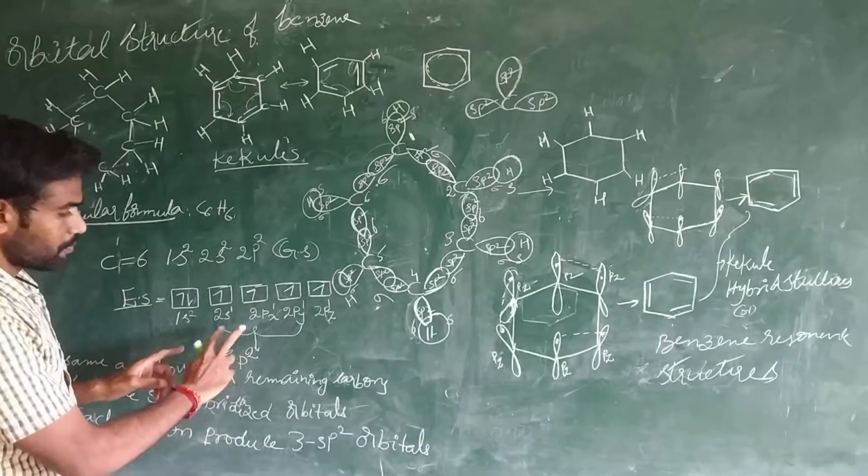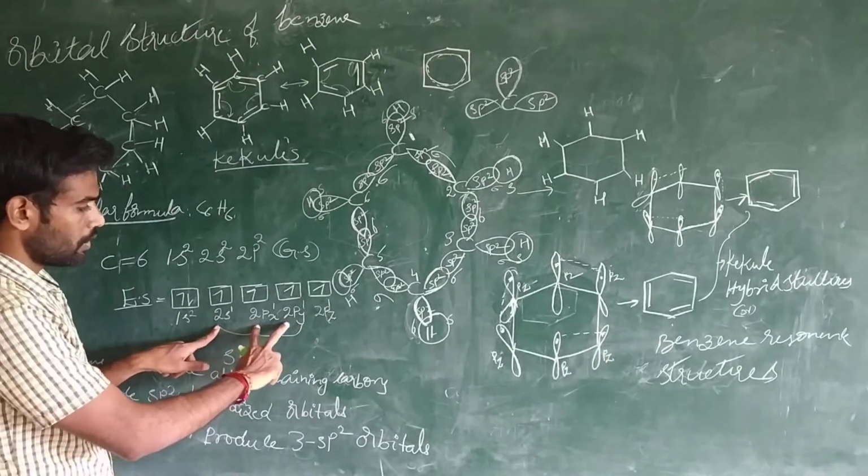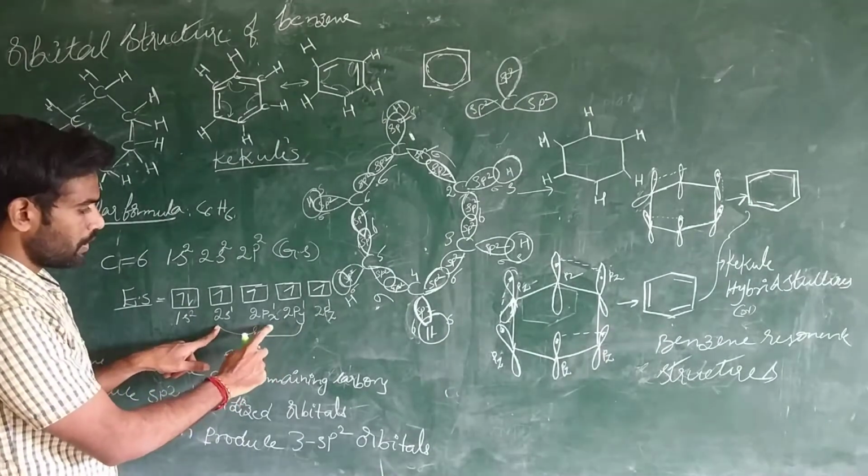Now sp2 hybridized orbitals are produced by the mixing of the 2s orbital and 2 p orbitals, 2px and 2py.